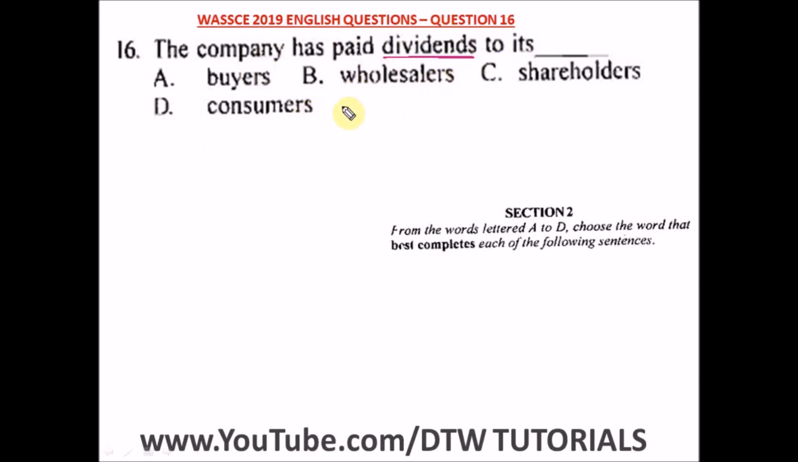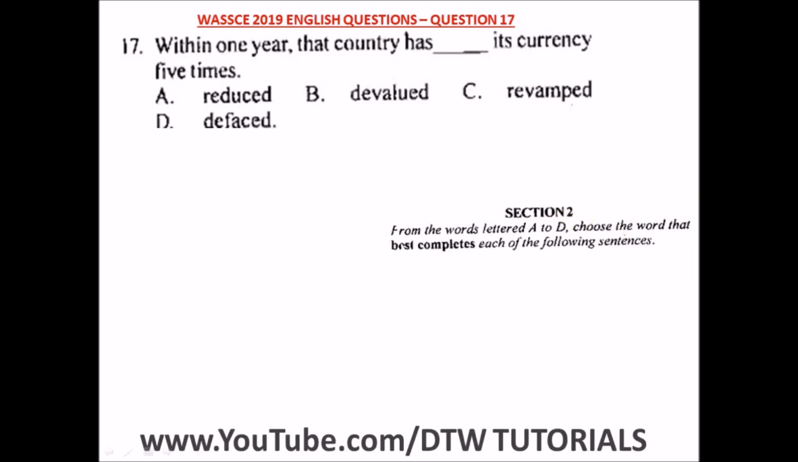Wholesalers, no. Consumers, no. The best word here is what? Shareholders. Dividends can only be paid to people that bought shares from that company, and people that buy shares from a company are called what? Shareholders of that company. So the right option here is option C. Question 17 of the WASSCE 2019 English past question.